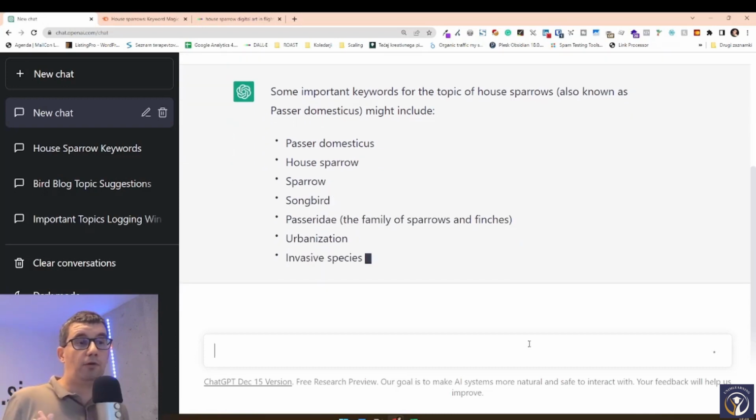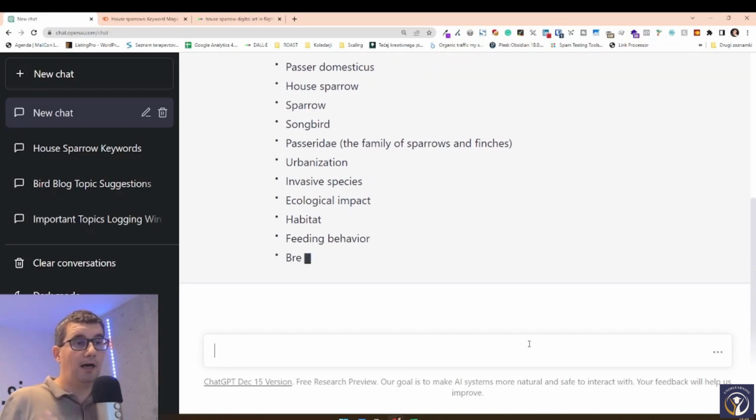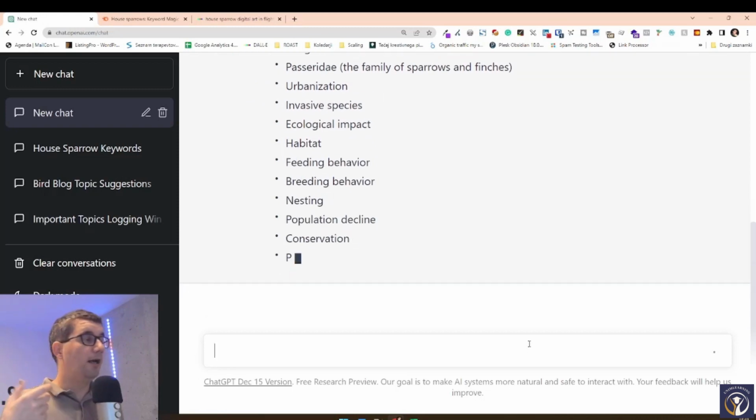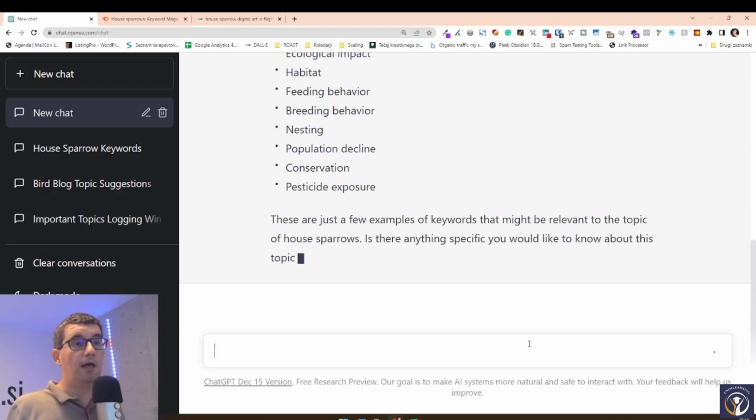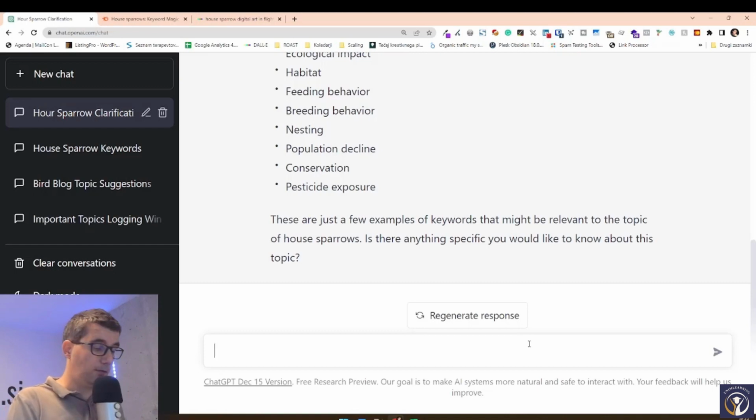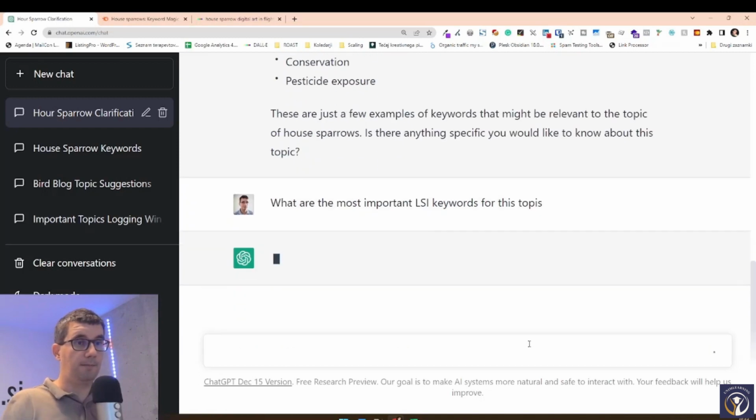In SEO, what is also very important are the so-called LSI keywords. LSI keywords are keywords that are a bit different, that are not directly connected with the keyword, but have to be used in the article so that Google, as an AI itself, can see that we know what we talk about. So this is why we're going to ask OpenAI to give us all of the LSI keywords. What are the most important keywords for this topic?